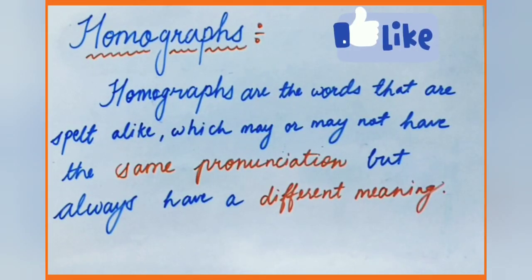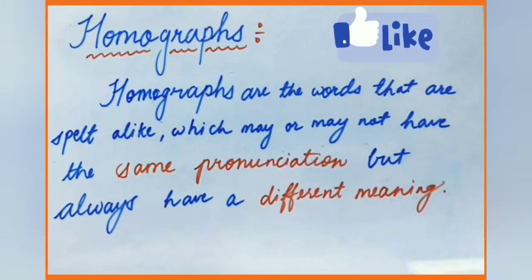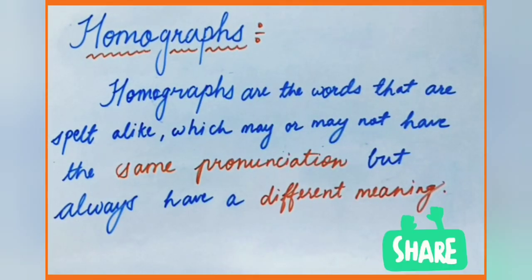What are homographs? Homographs are the words that are spelt alike, which may or may not have the same pronunciation, but always have a different meaning. These are the words that are spelt in a similar way.